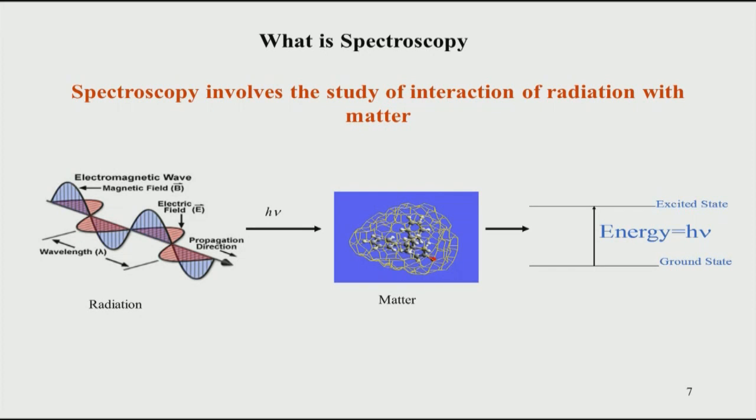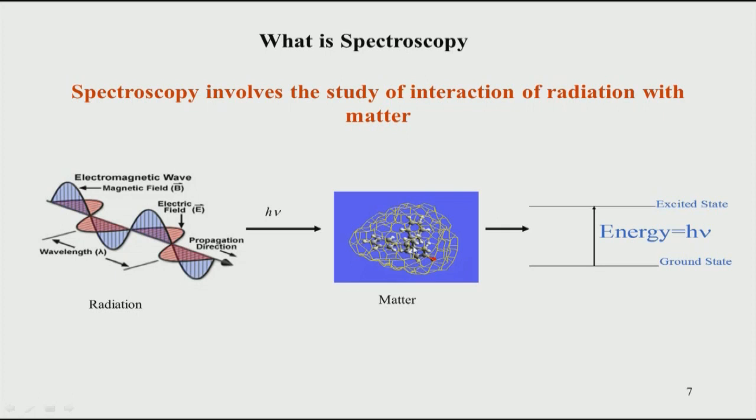It can do several things. Number one, it can absorb that wave, it can absorb that energy into the system, or it can simply scatter that energy, it just reflects the energy, or it just does not do anything and the wave simply passes through. When it simply passes through, that means the matter or the sample is transparent, it is invisible to the light. But when it absorbs, then it absorbs the energy, and part of it is absorbed, part of it is radiated back or transmitted out, or part of it is scattered.